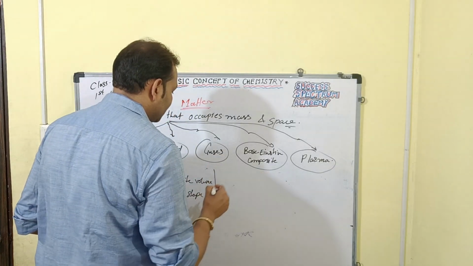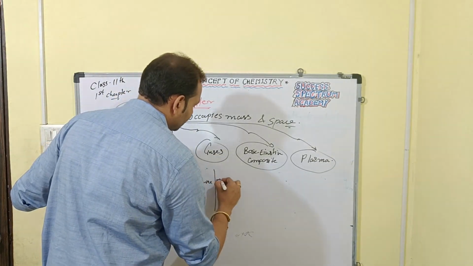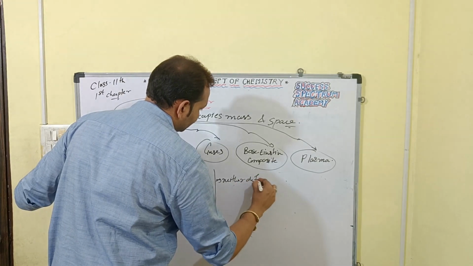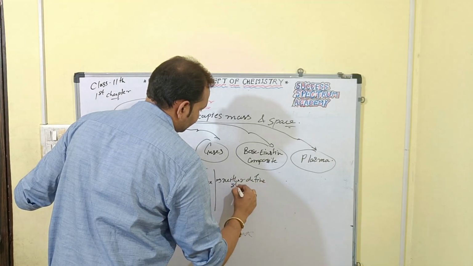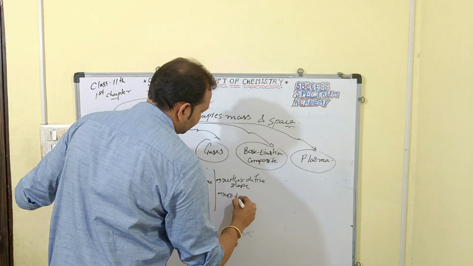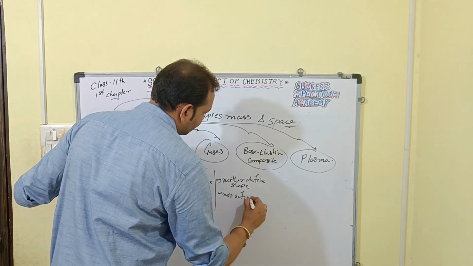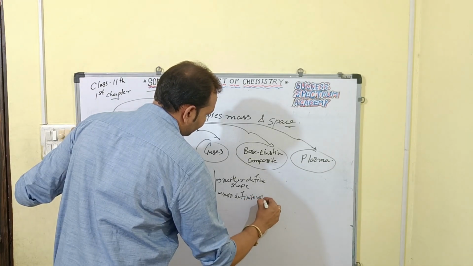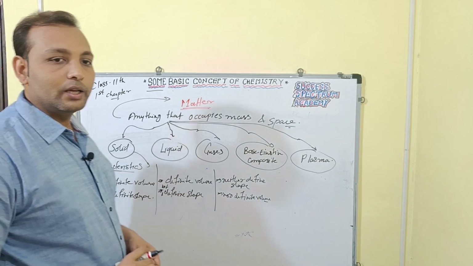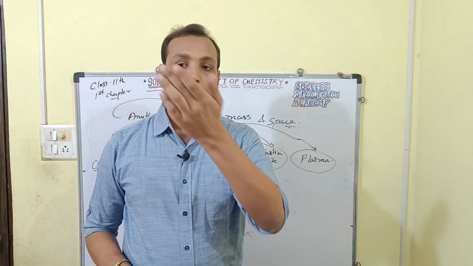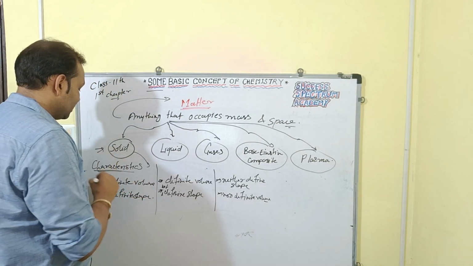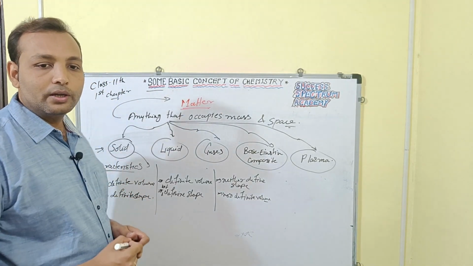If we talk about gases here, right? Yes or no? So gases have neither a definite shape nor a definite volume as well, right? Yes or no? So gases are also like liquid, so they will occupy the shape of the container as well, right? Yes or no? So these are the characteristics of solid, liquid and gas.